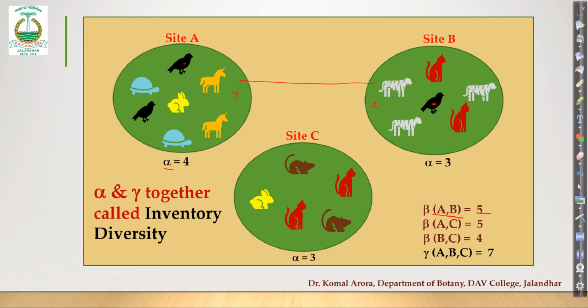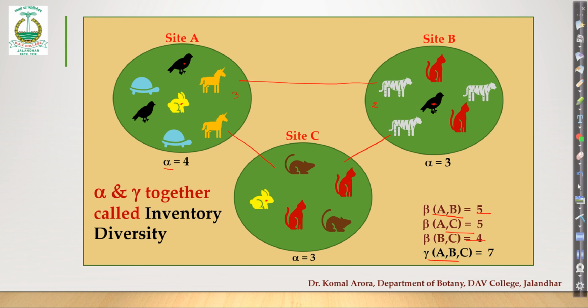Now between A and C, see the common species. This is a common species, right? So here 3 and here 2, so it becomes 5. Between B and C, cat is a common species. So 2 new species here and 2 new species here, so it becomes 4. So this is how you calculate beta.